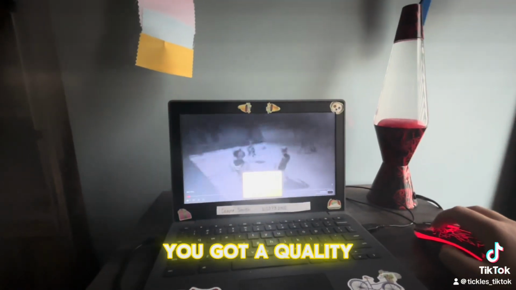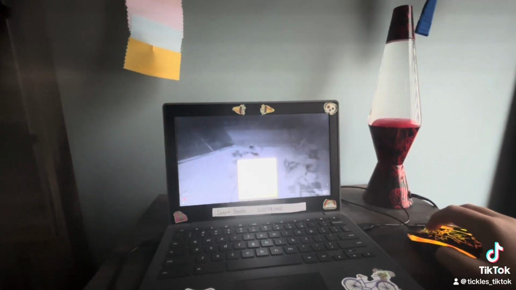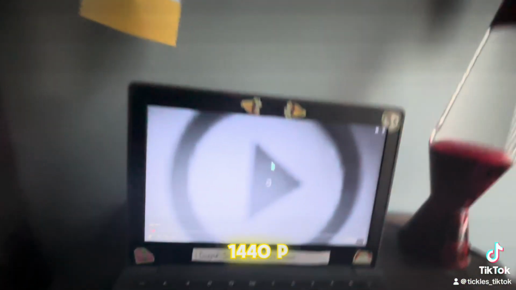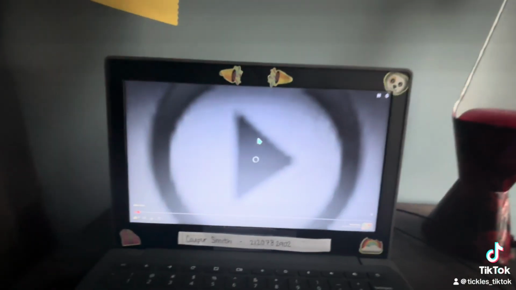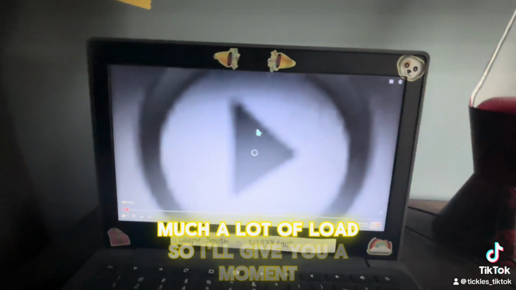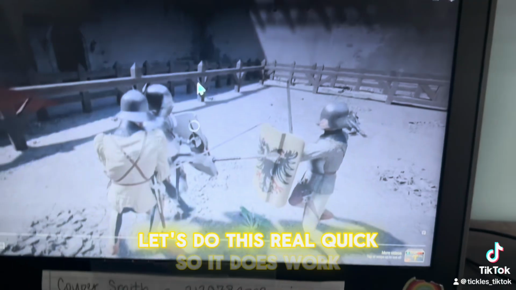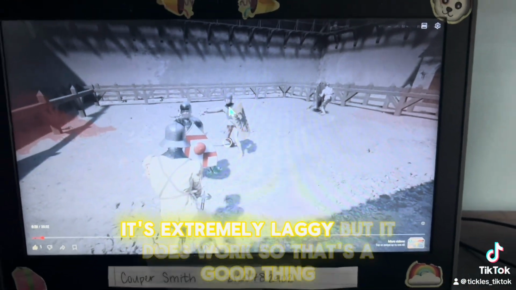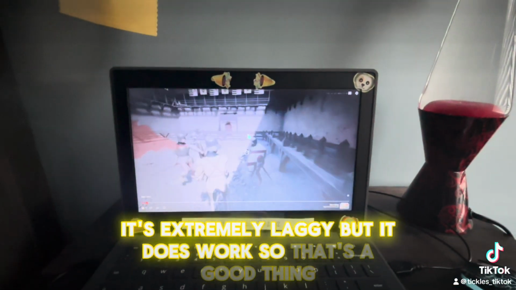You go to quality. It can go all the way up to 144p. It should work. It might take a while to load, so I'll give you a moment. Let's do this real quick. So it does work. It's extremely laggy, but it does work. So that's a good thing.